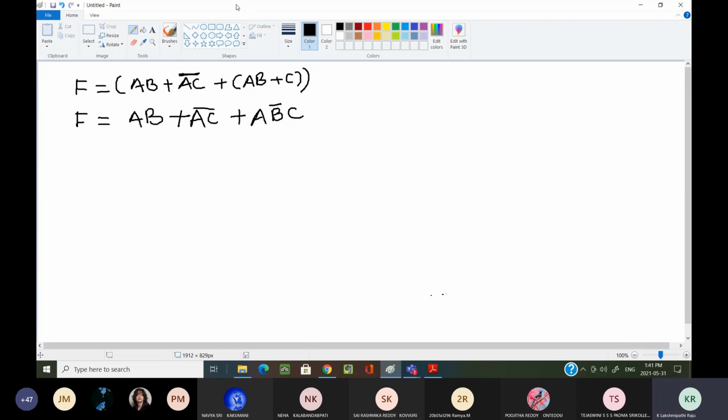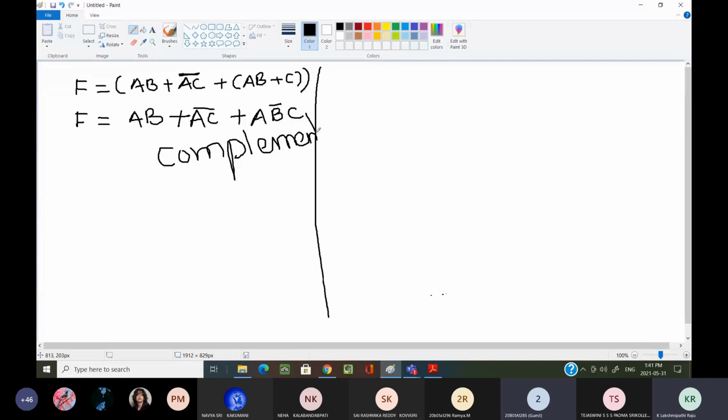Okay, these two problems, you need to calculate the complement of the given functions. If some problems are there, I can open some previous year question papers. Now write down another problem. For these problems you need to simplify the given Boolean expression by using the Boolean algebra laws or rules that we have learned.